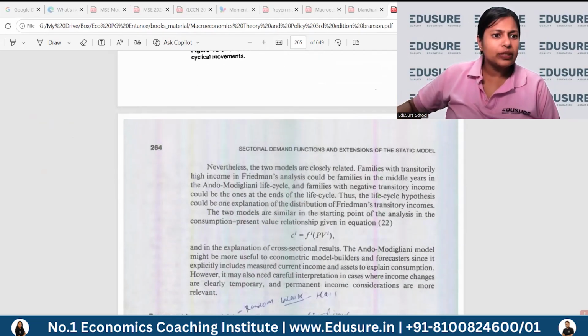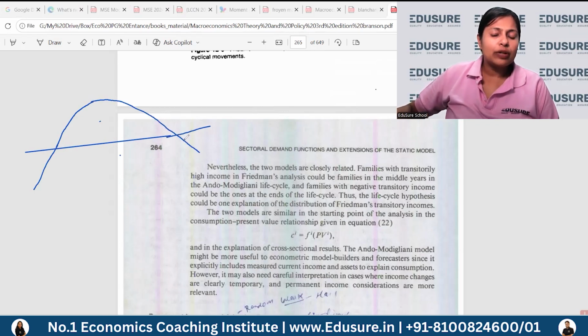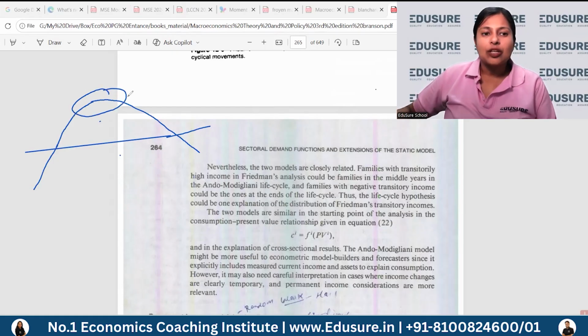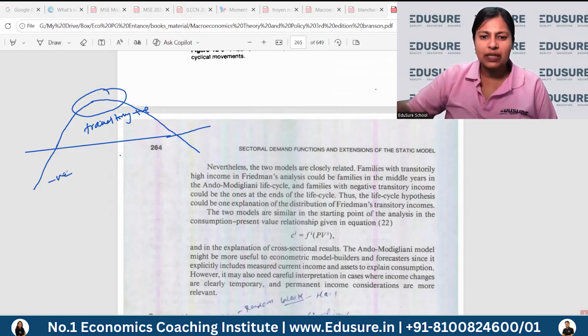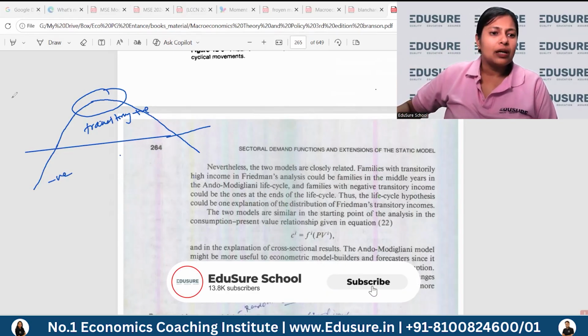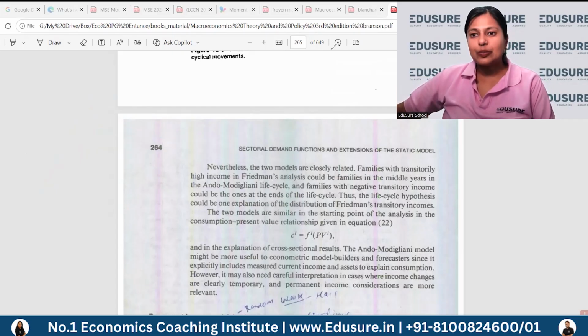In terms of similarities with the life cycle hypothesis, the life cycle hypothesis says that across a lifetime you will have your early years where you will earn less and save less. Then you'll have middle years when you'll earn more and save more. And then you have your end years where you will again earn less and spend more. You can call this the point where your transitory income is positive, and this point where your transitory income is negative. So that is how you can find a common ground between the two, because the conclusions are very similar, and also both of them use present value as a determinant of consumption. So this is about Milton Friedman's permanent income hypothesis.